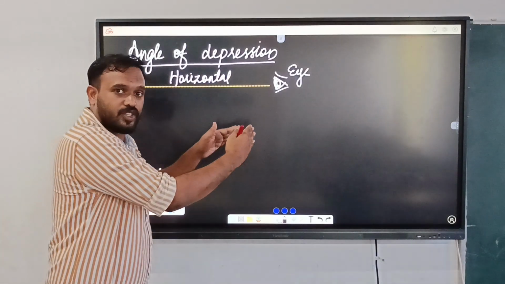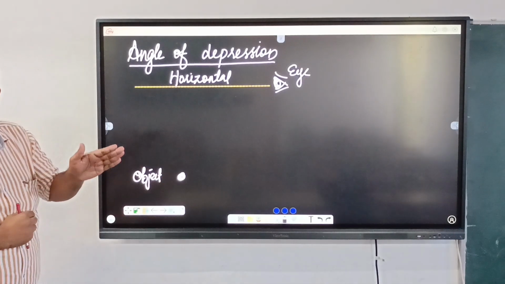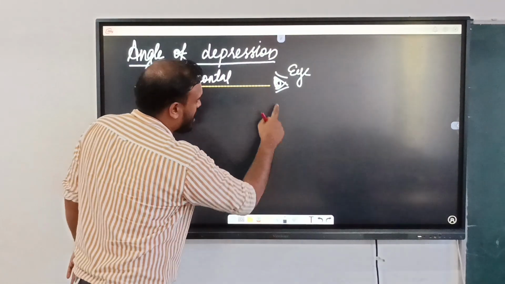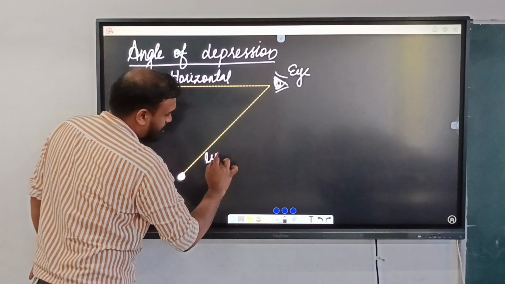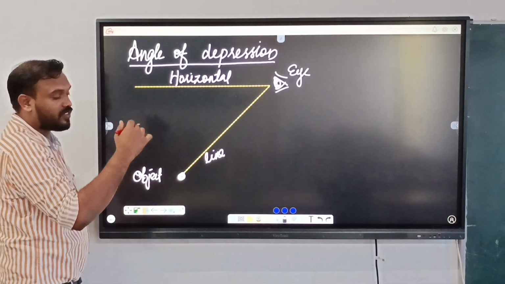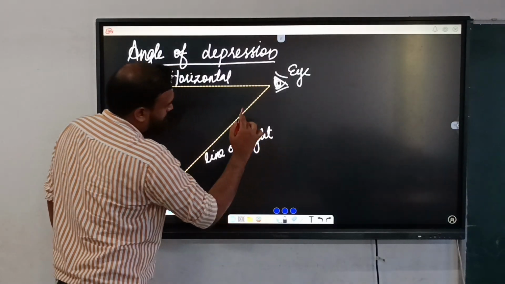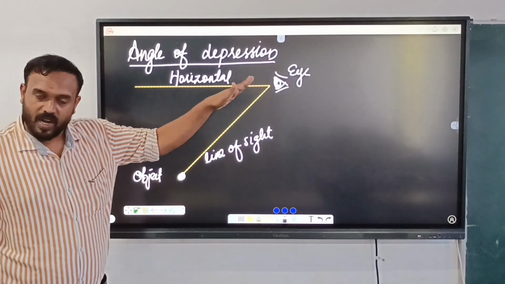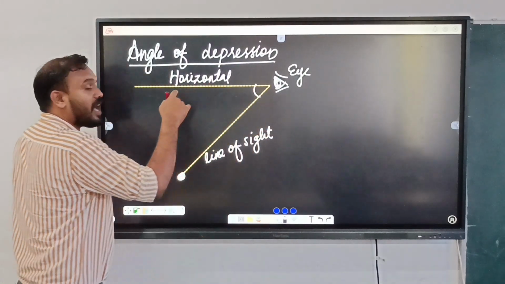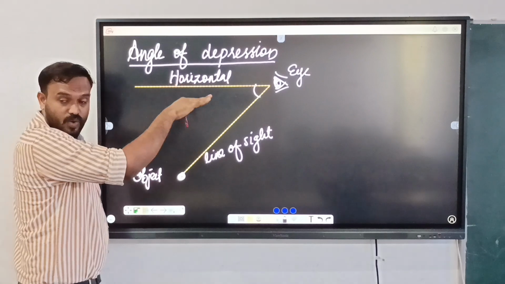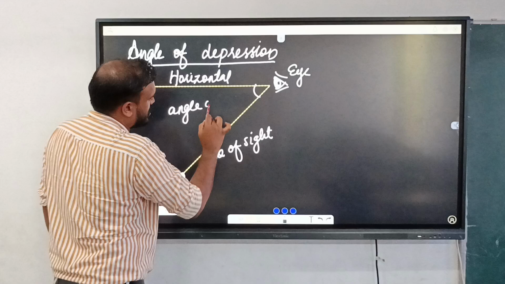Then from the eye to the object, there will be an imaginary line. That is, as we discussed earlier, what is its name? Yes, that is the line of sight. So there is a horizontal level and there is a line of sight. As we discussed earlier, the angle between the horizontal and the line of sight is called the angle of depression.